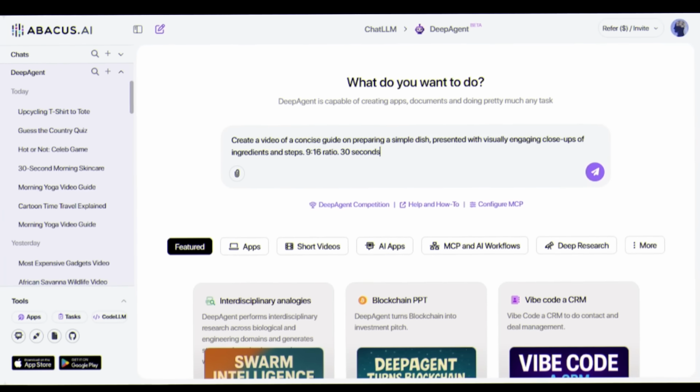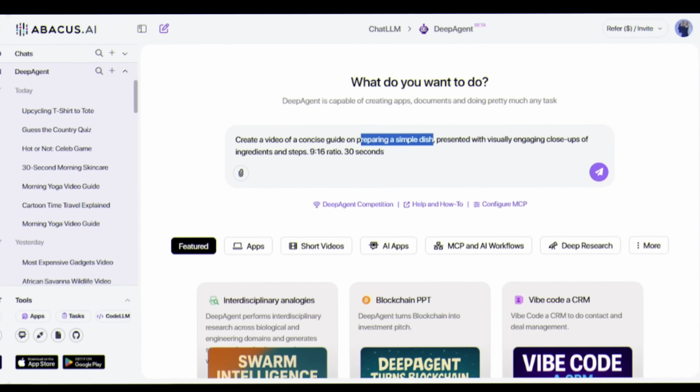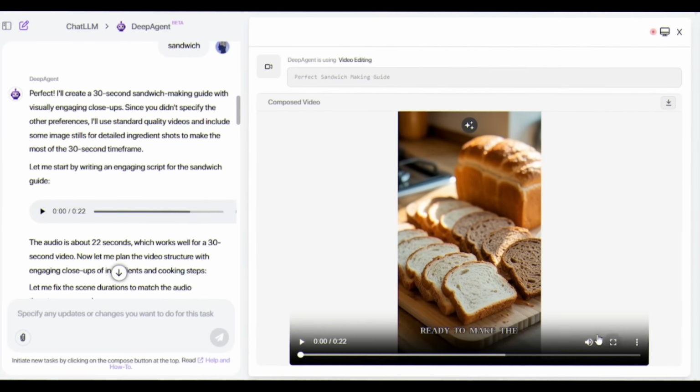You can even create videos about any topic with a single prompt. Just type, create a video of a concise guide on preparing a simple dish. Boom, your video is ready.